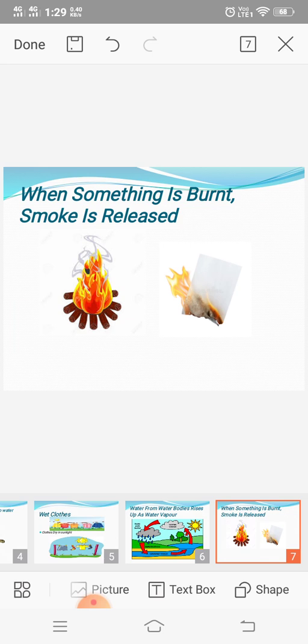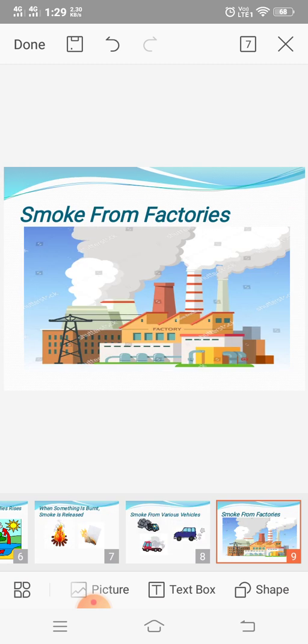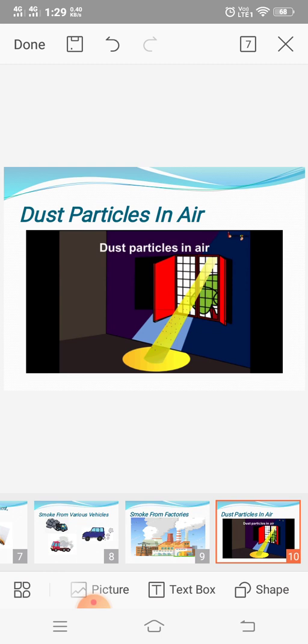When something is burnt, what happens? The smoke is released and this smoke gets added to air. Even the smoke from various vehicles such as a truck gets added to air. The chimneys of the factories also release smoke which gets added to air. What did we see? We saw the smoke makes the air dirty. That is why the air becomes black.